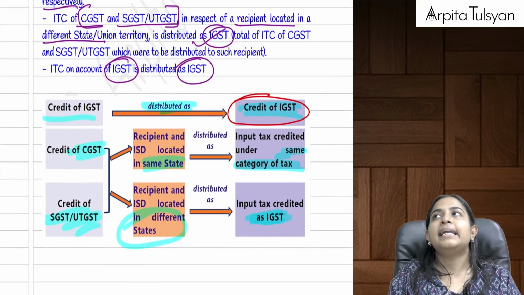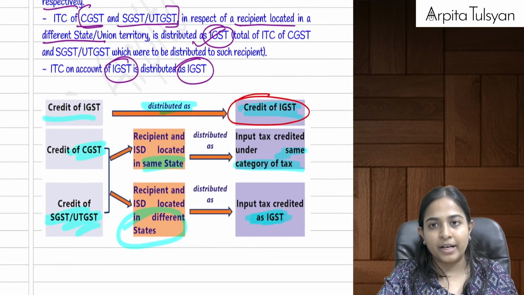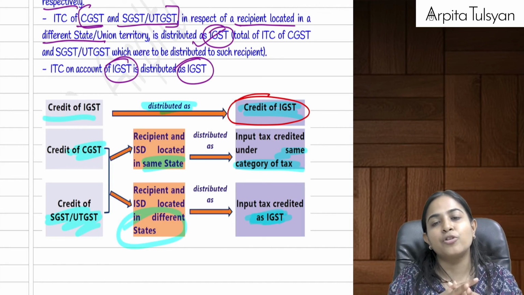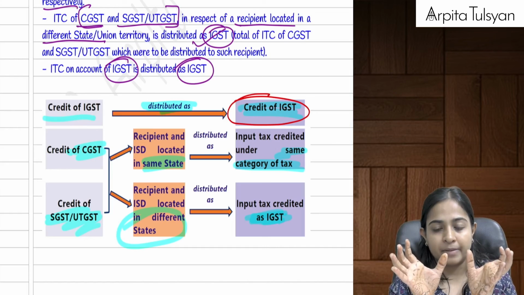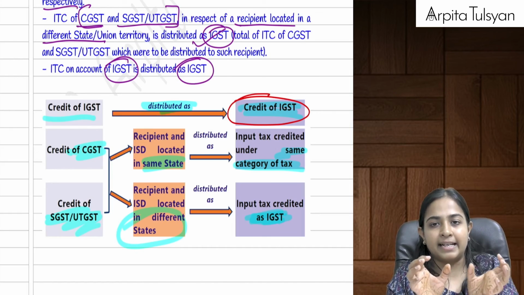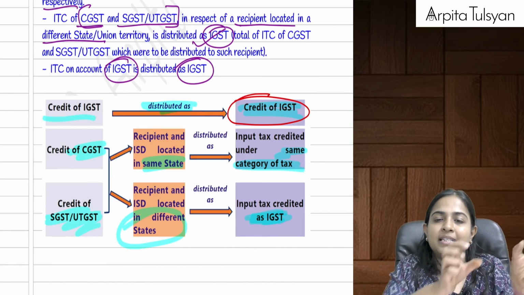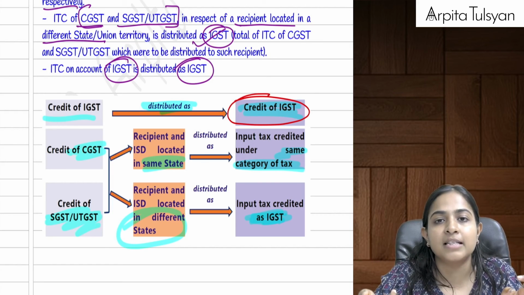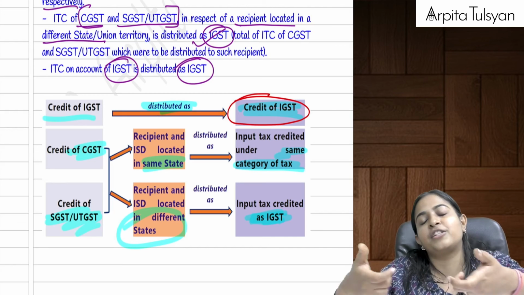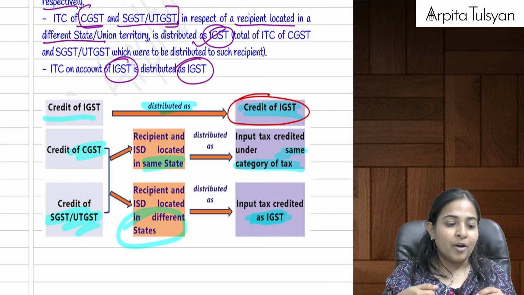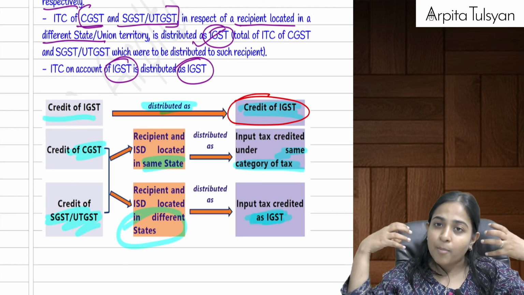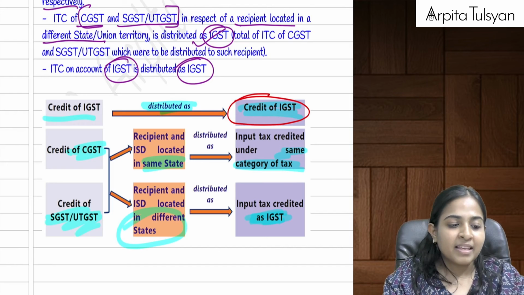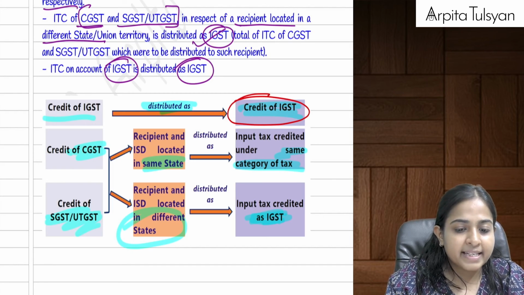Now let's say the head office is in Maharashtra, for example, and the credit that I wish to distribute is of CGST and SGST. So if my office is in the same state, then distribute it as it is, as CGST and SGST. But if my office is in Gujarat, then you cannot distribute Maharashtra CGST and Maharashtra SGST, so you have to distribute it as IGST. But if my input credit is in the form of IGST, then you have to distribute it in the form of IGST. Are you able to understand this? Yes?